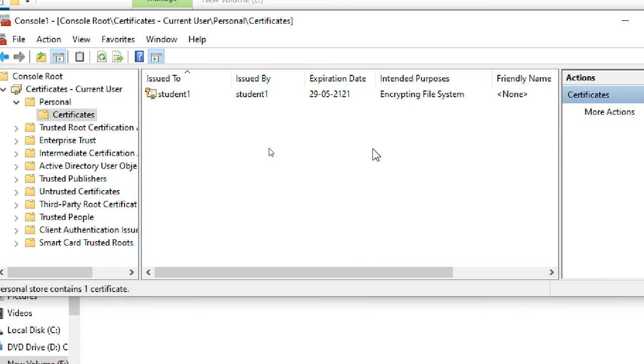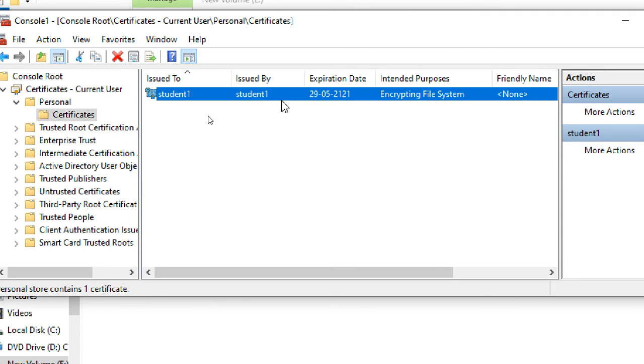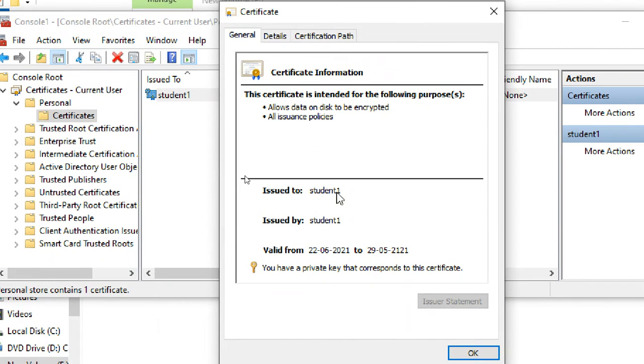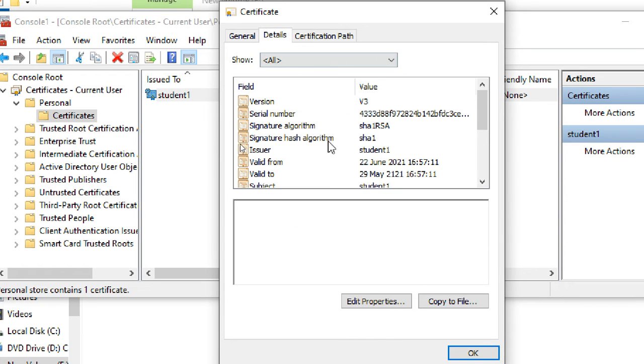The purpose of this certificate is encrypting data only. Double-click on this certificate. You can see issued to, issued by, valid. So 100 years validity is there. If you want to verify after 100 years, give it to your grandchild, pass it to your children and grandchildren. Verify the certificate after 100 years, or buy a time machine.